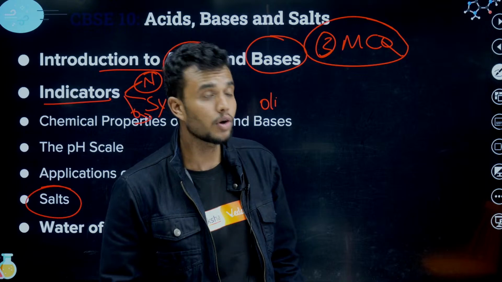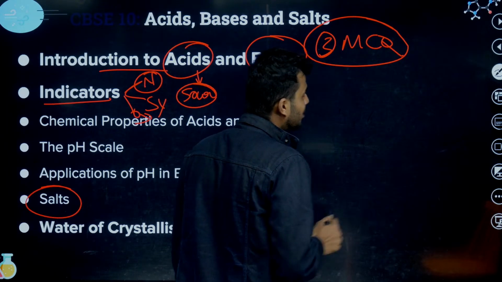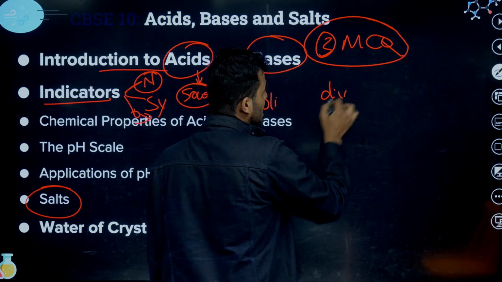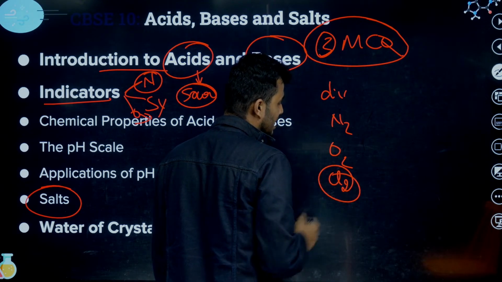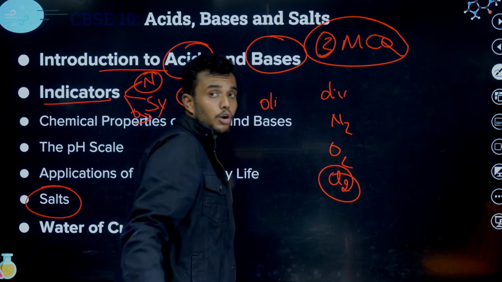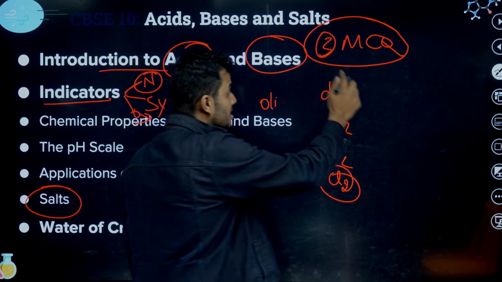You need to understand here. Look here, all of the diatomic molecules, some diatomic molecules are there: N2, O2, Cl2, Br2. These are always obtained as diatomic molecules. Okay, you need to write them down in the product.